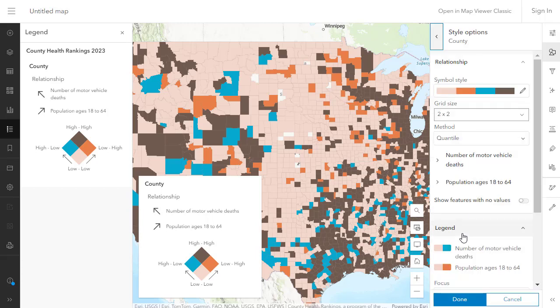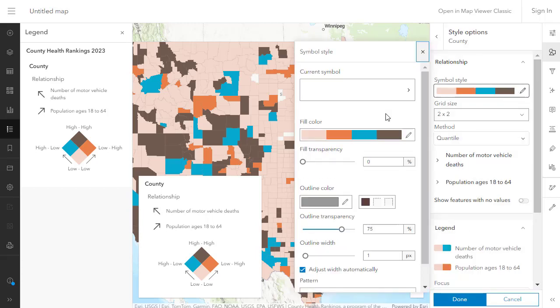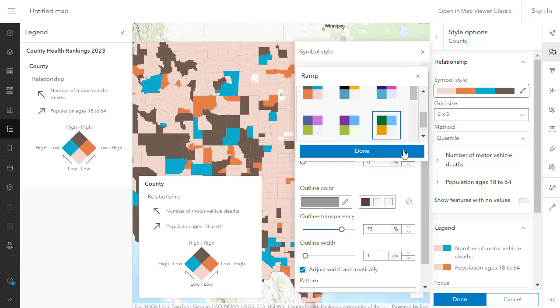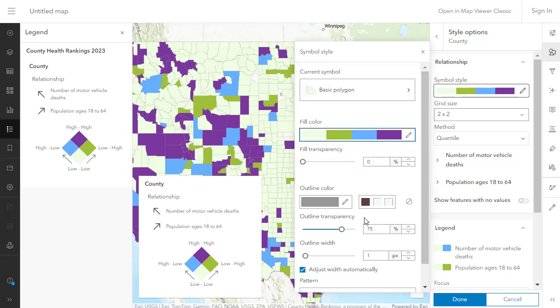So relationship maps, expression building is all a fascinating but very important part of mapping, where you're trying to analyze change over space and time and looking at how variables may or may not be related to each other.